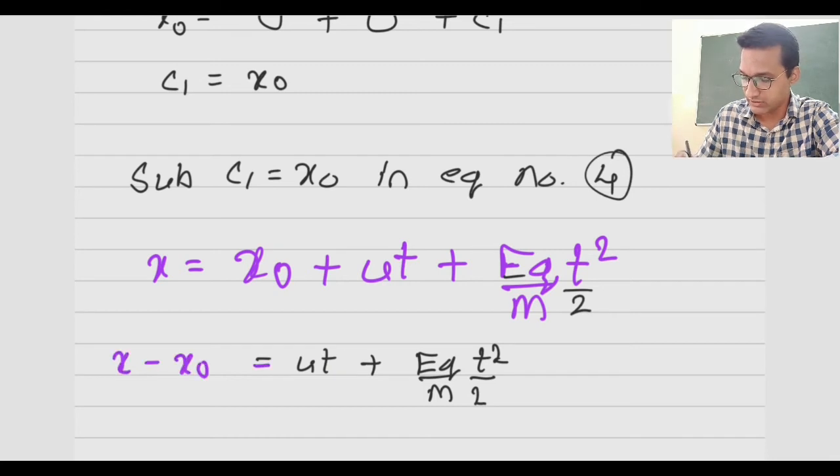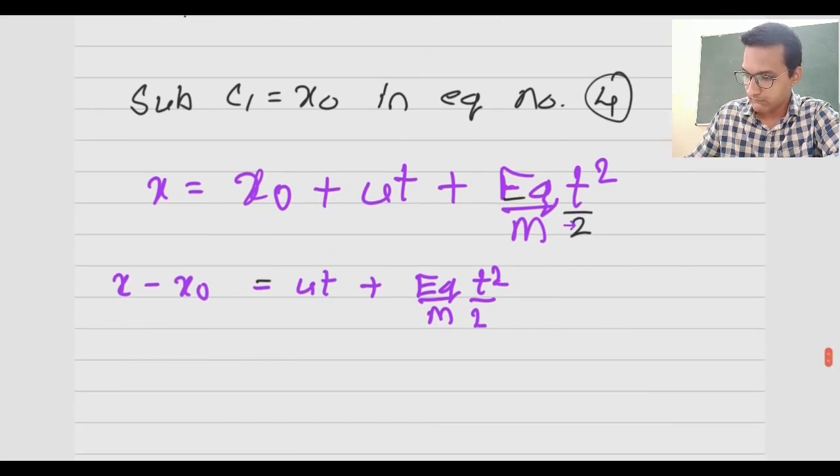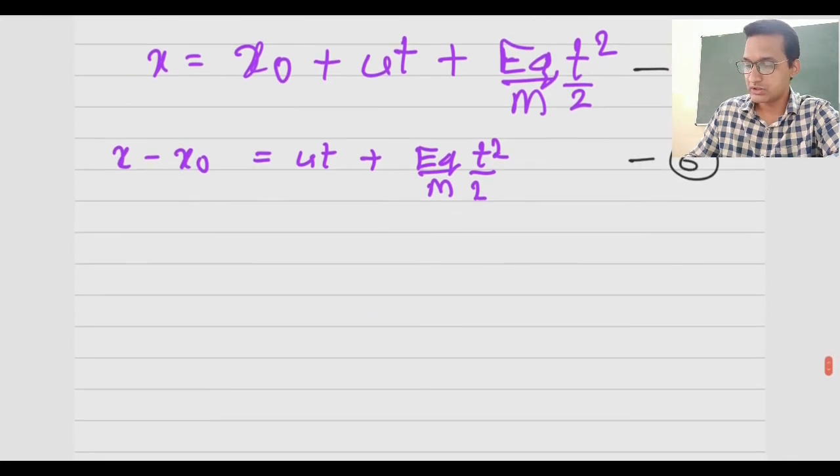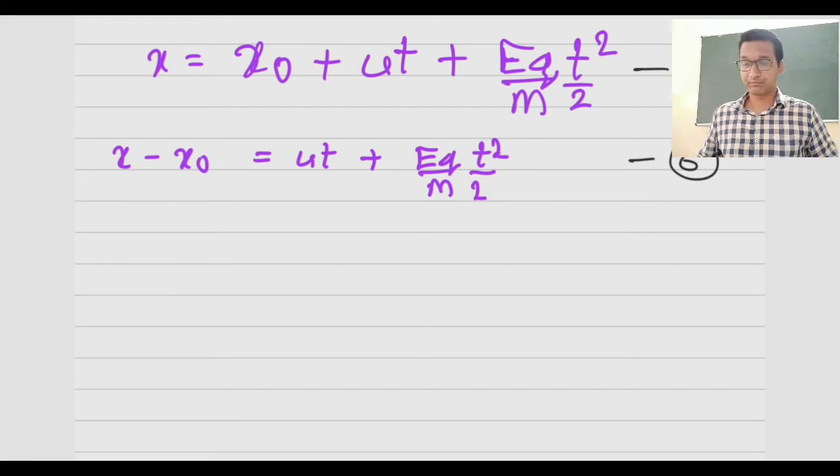It is the same equation as we have obtained. Now let us call the third equation equation number 5, and this one equation number 6.